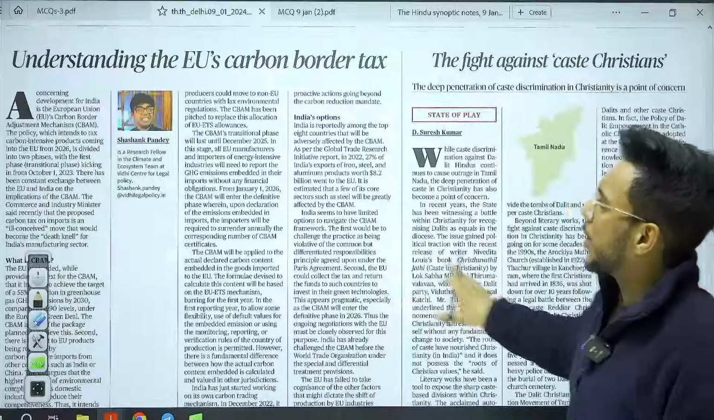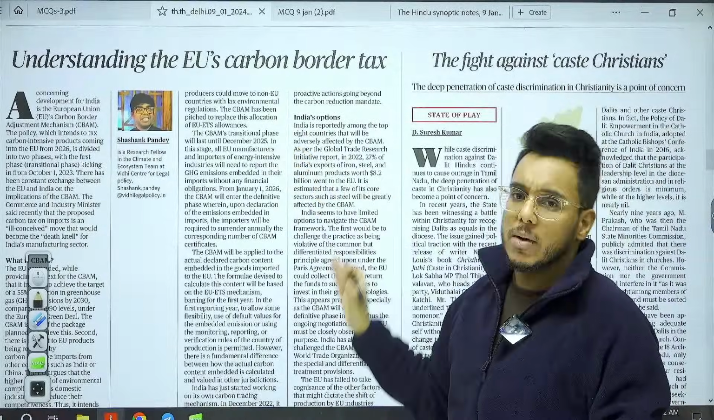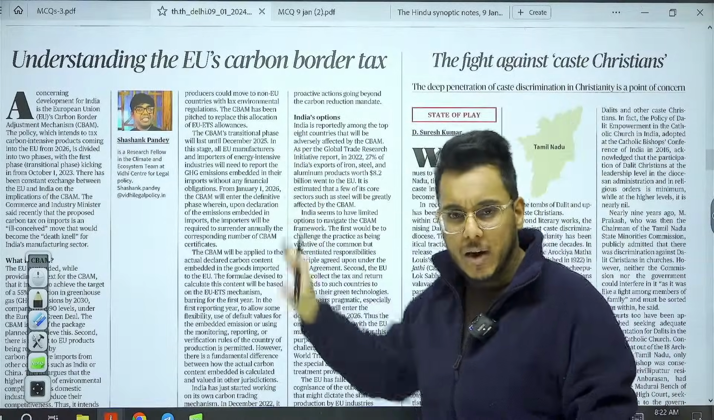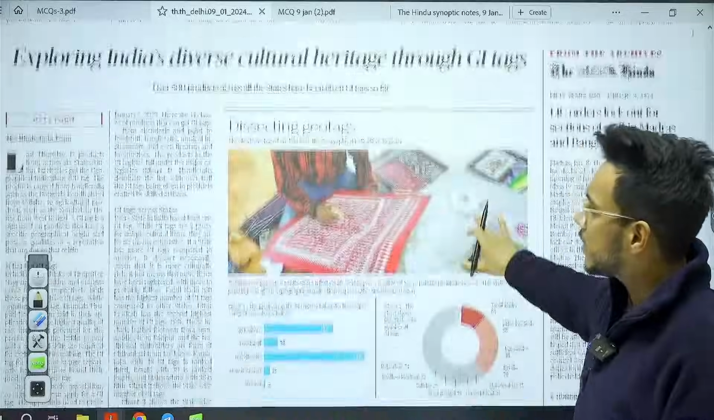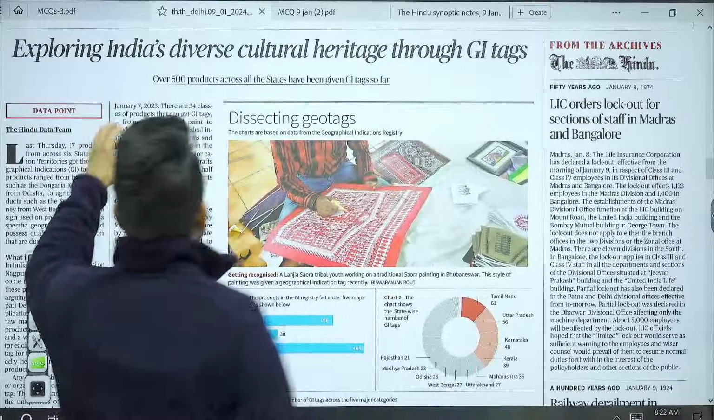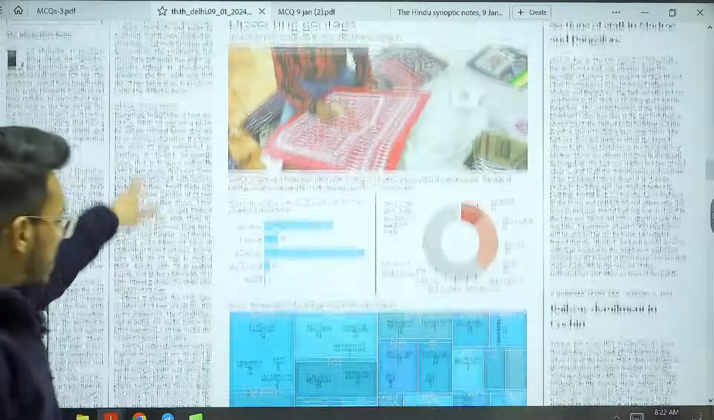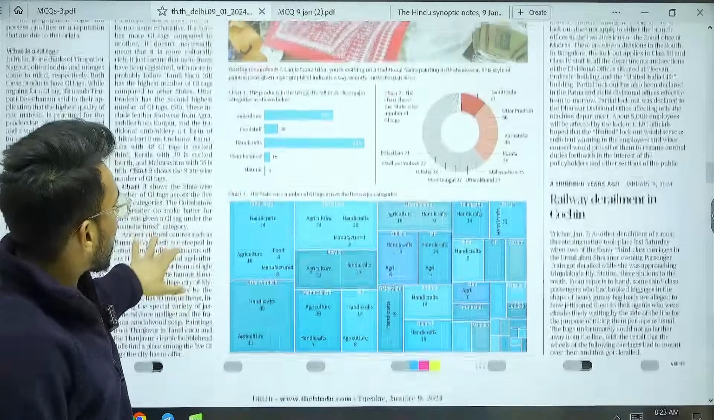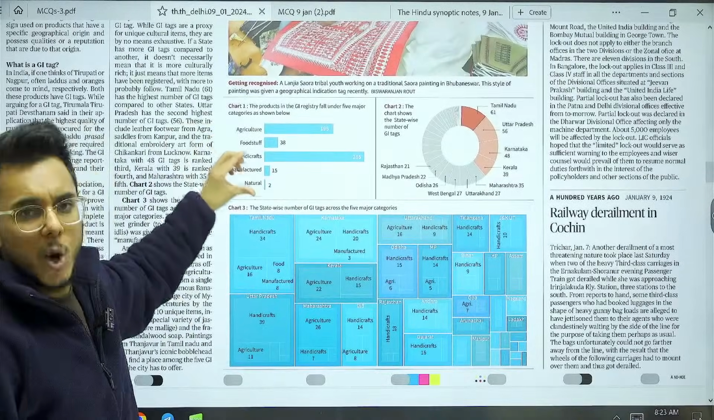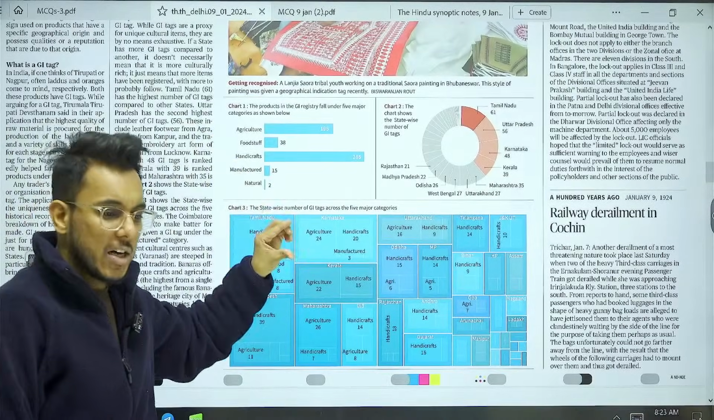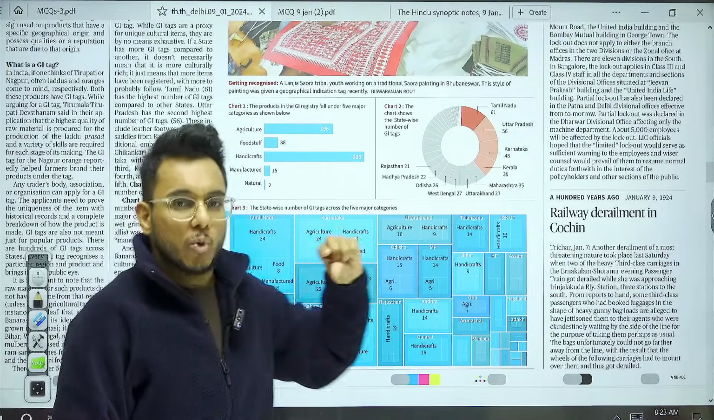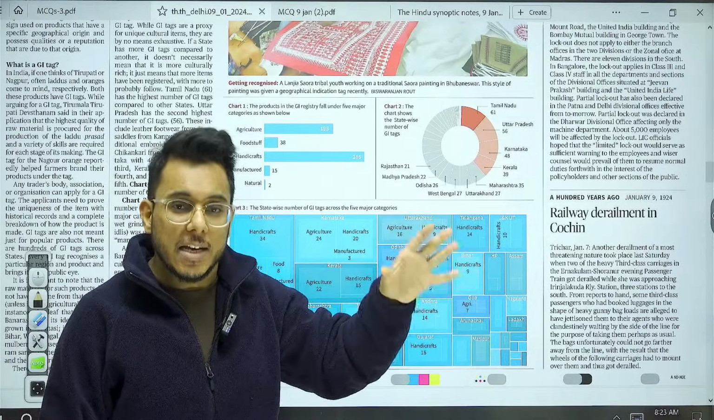Then further moving on, understanding European Union's carbon border tax law, we will take this particular article for examination. Then moving on, here you can see that the article talks about exploring India's diverse cultural heritage through GI tax. Now basically what the article is saying here is that when we talk about the GI tag, geographical indication, which is given to the products which are found specifically in a particular area.